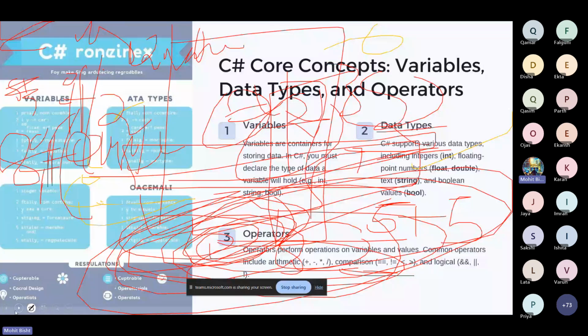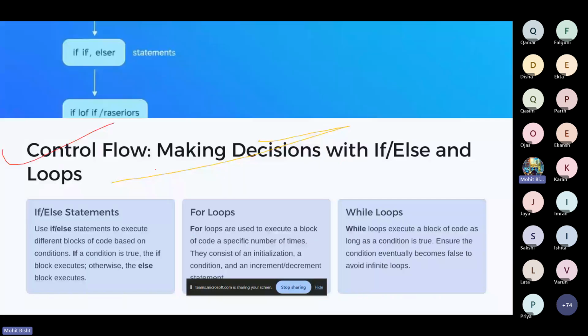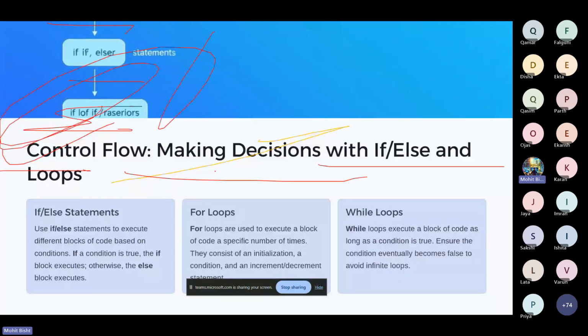Then we have logic operators. Logic operators are also used in the concept of if statements. We can see in the next slide what this means. So: control flow, making decisions with if else statements and loops. What are loops and what are if else statements, right? Let me take an example.